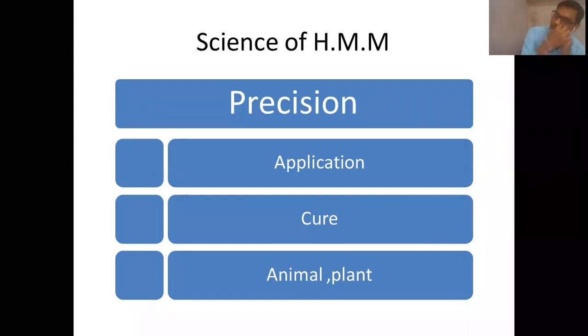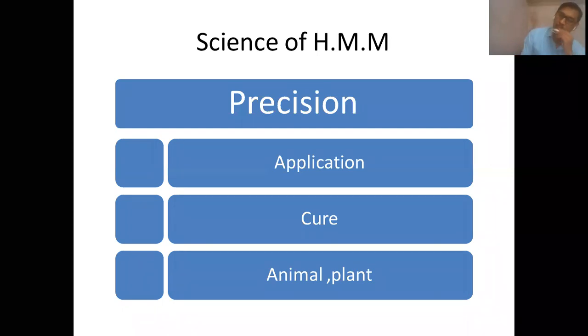The more the chances of error, it is not called a science. It is just called some hits or lucky hits. So homeopathic materia medica is a very precise science, and we can see this preciseness of homeopathic materia medica in the application of homeopathic materia medica.